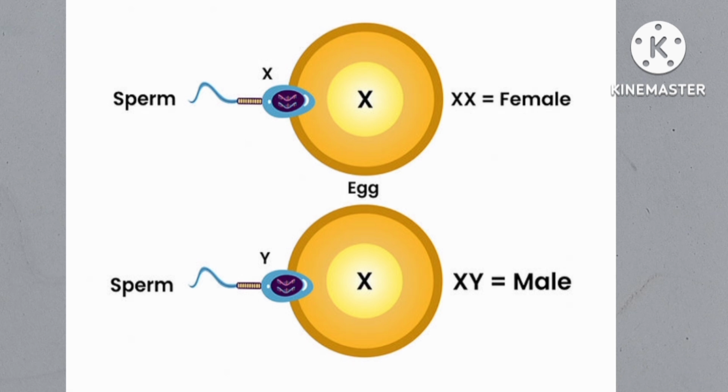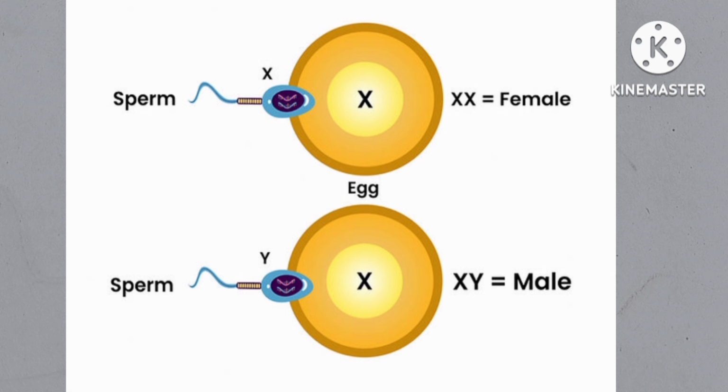In this case not a single part of the Y chromosome is present in the sperm, and the sperm contains only the X chromosome. So due to fusion of the X containing sperm and the X containing ovum, a normal female baby is born. So this is normal.